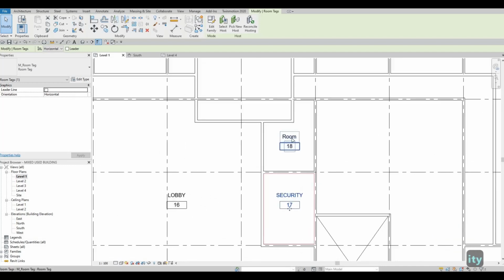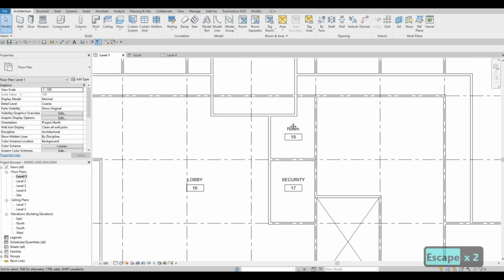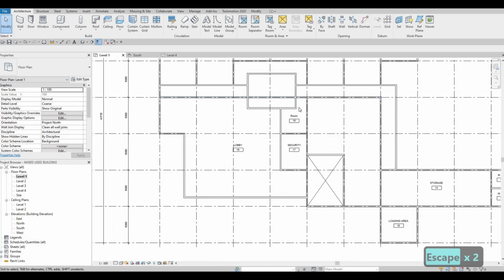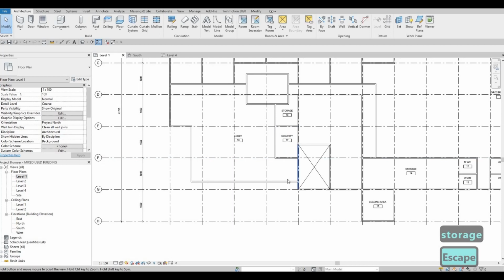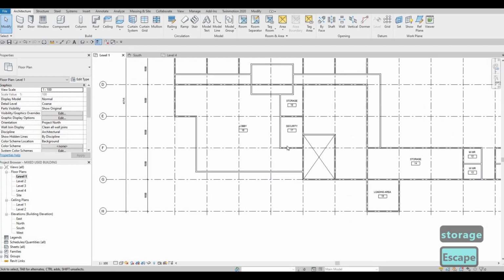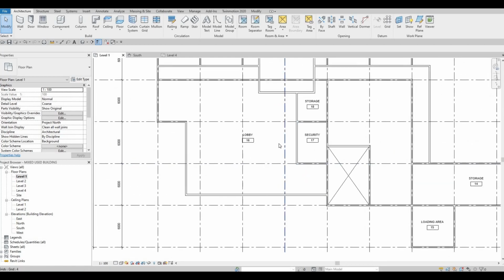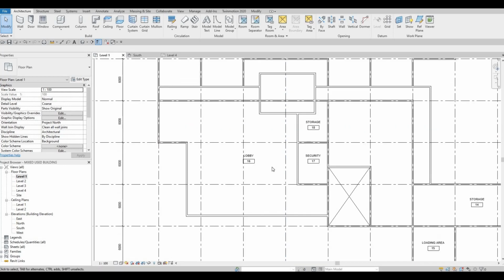And then we could actually create this as an extension of this so that we could have storage. Okay. And then we could put some mailbox area here as well.